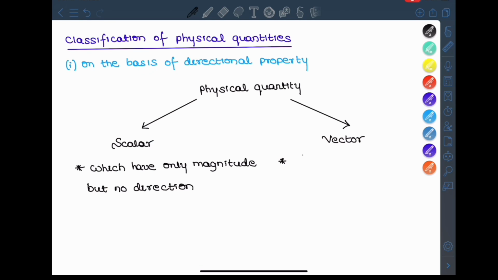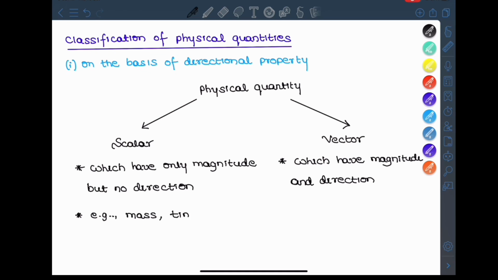And one more thing, a vector has to obey some rules as well. That's called vector algebra, which we will discuss later. Mass and time are examples of scalars, and displacement and velocity are examples of vectors.